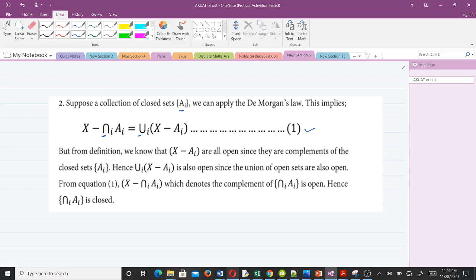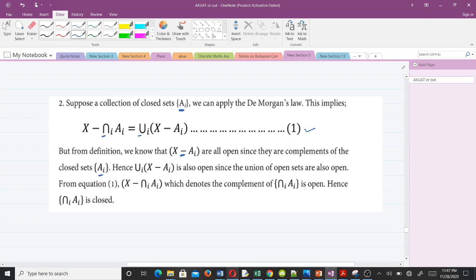From the definition we know that since this A_i here is closed, its complement S minus A_i will be open. So this is a complement. From the definition we know that S minus A_i are all open since they are complements of the closed sets A_i.